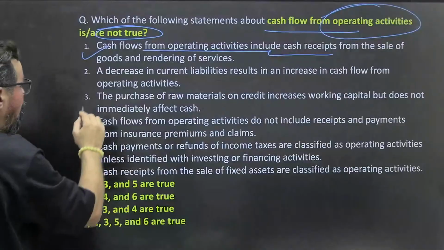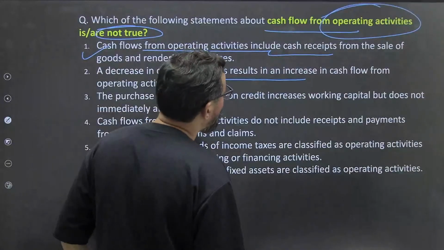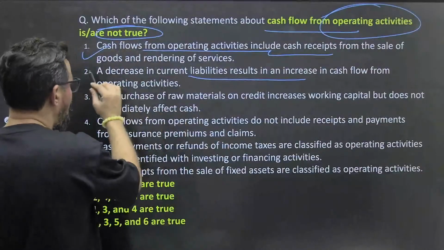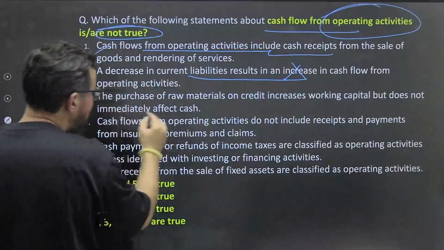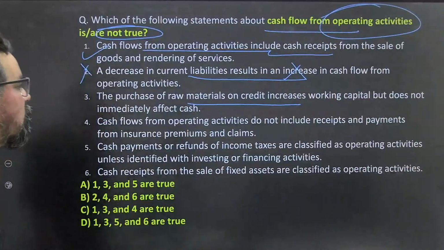ठीक है. A decrease in current liabilities results in increase in cash flow. It should be आपका decrease in operating. ठीक है. This is आपका, it should be decreased. ठीक है. This is wrong. The purchase of raw material on credit increases working capital.